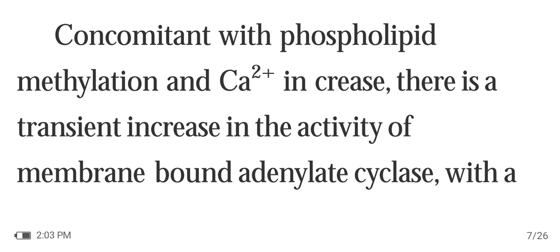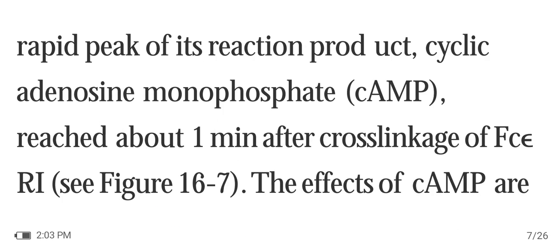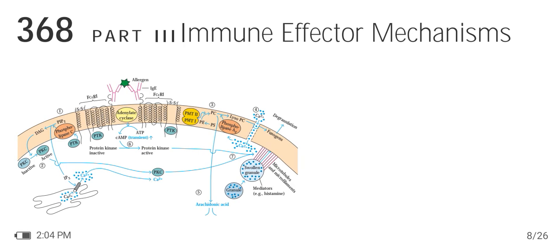Concomitant with phospholipid methylation and Ca2+ increase, there is a transient increase in the activity of membrane-bound adenylate cyclase with a rapid peak of its reaction product, cyclic adenosine monophosphate, reached about 1 minute after cross-linkage of Fc epsilon R1. The effects of cAMP are exerted through the activation of cAMP-dependent